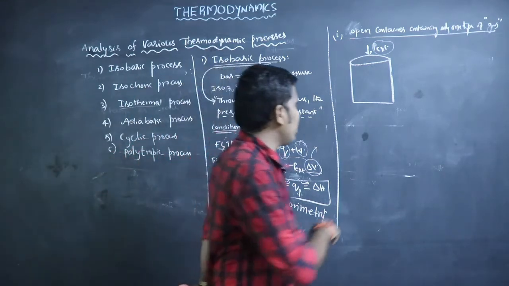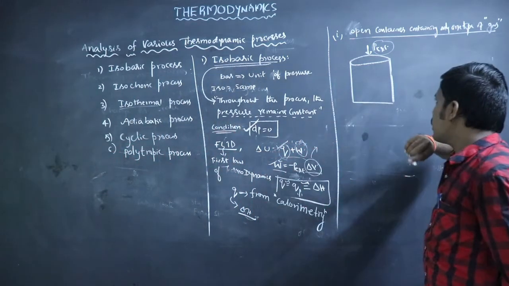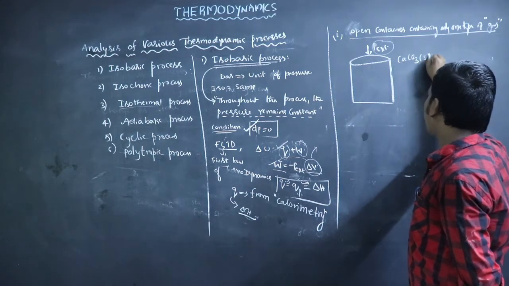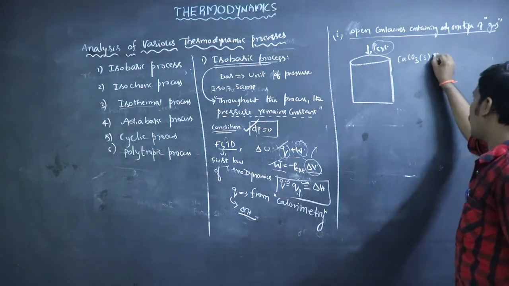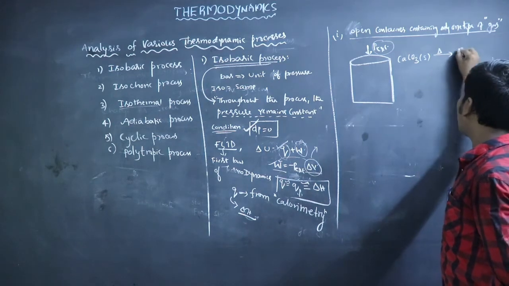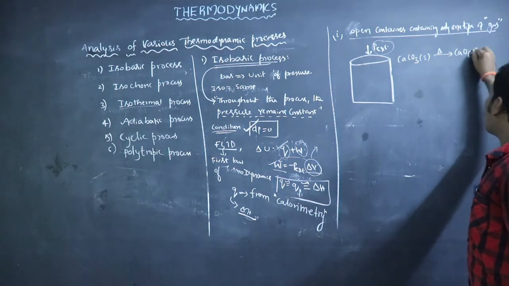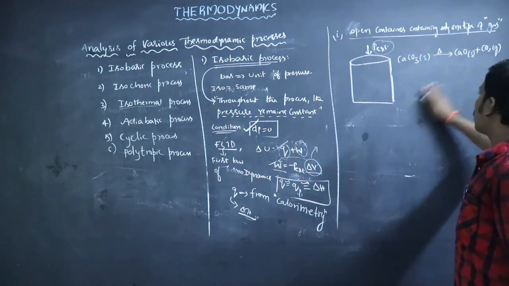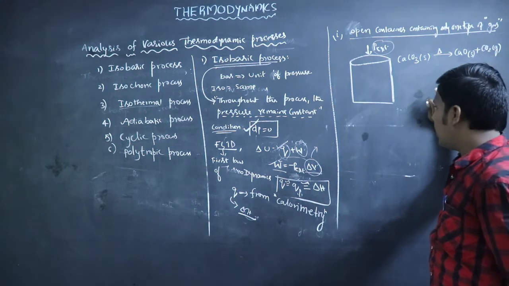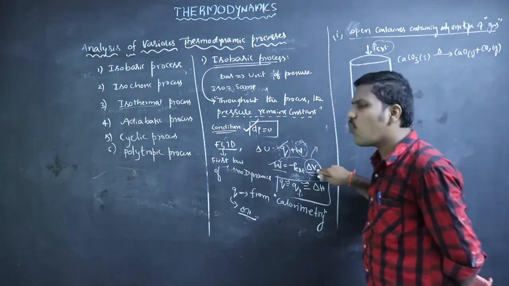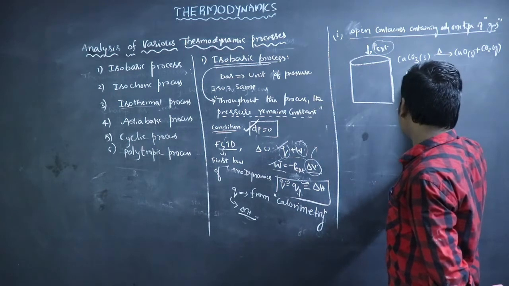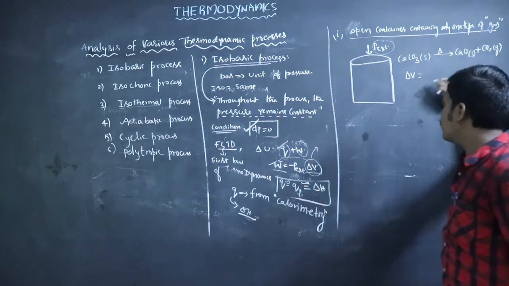For example, here in this container, we can consider a system, that is the decomposition of calcium carbonate, CaCO3. The decomposition of calcium carbonate will give CaO solid plus CO2 gas. Here we will find out the volume change. So what is the volume change?